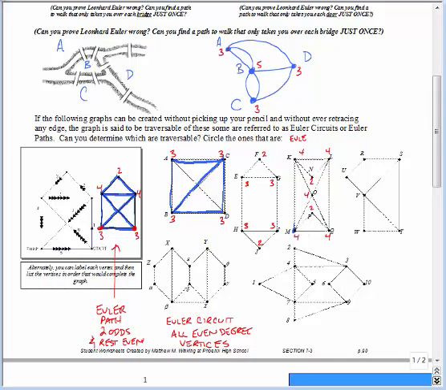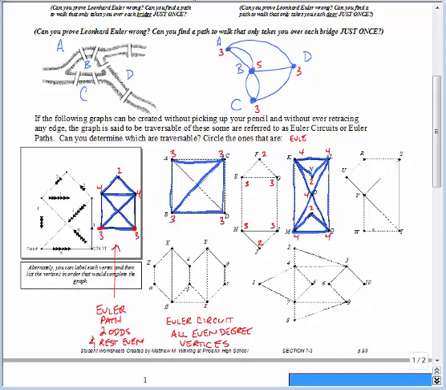So if I start at M, and I trace out, and I go up, I go over, let's just make the entire rectangle first. And then I'll go up to P, and then down back to Q, and then I can go back up to O, and then back up to L, and over to N, and down to K, back to O, and sure enough, I was able to traverse the whole graph without crossing any line twice, and without picking up my pen.